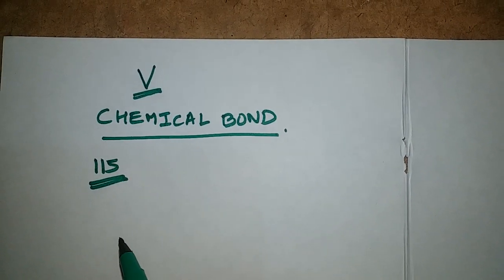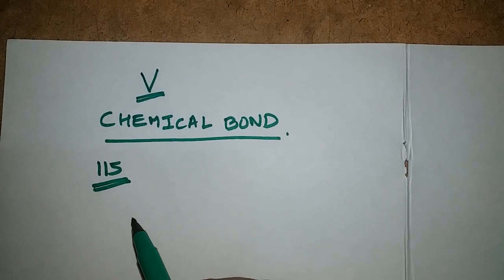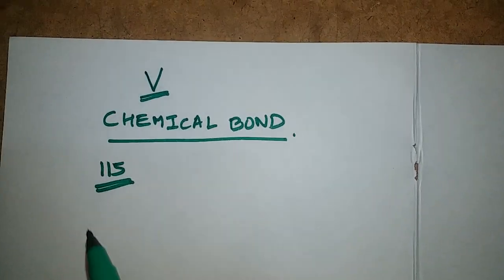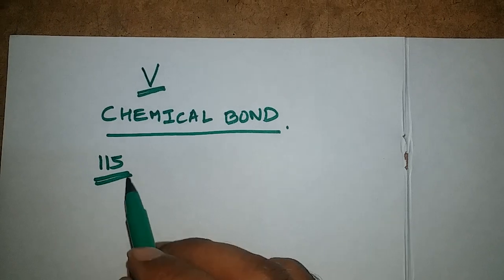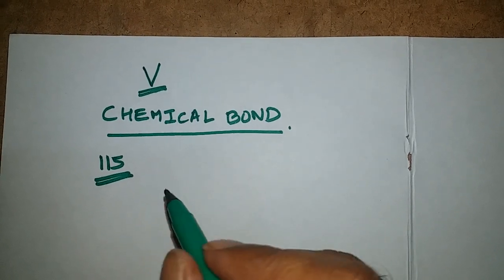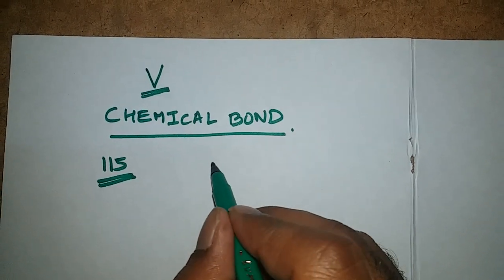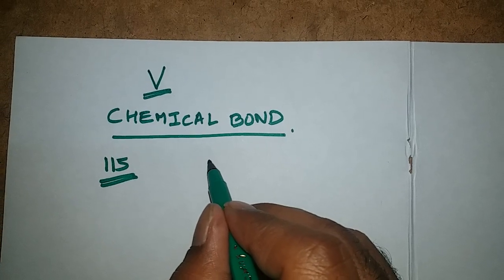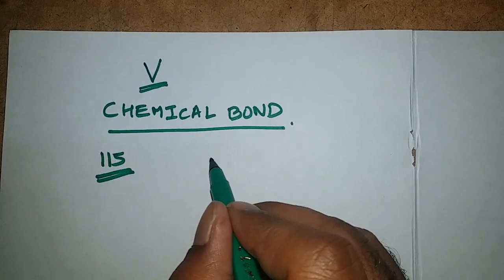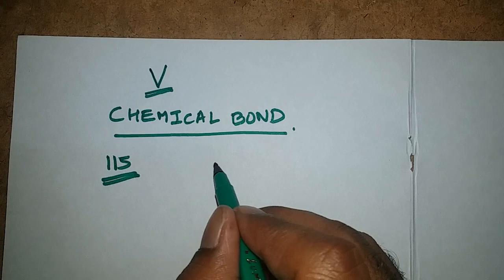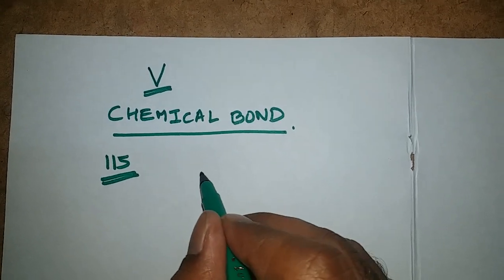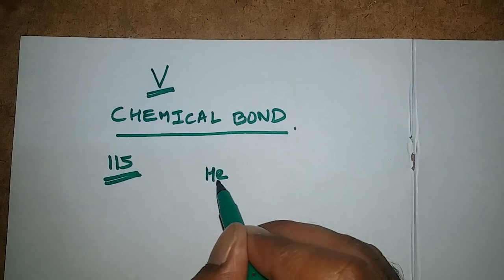From these 115 elements, if we observe the chemical activity of all these elements, the zero group elements or noble gases have chemical inactivity. What are zero group elements?